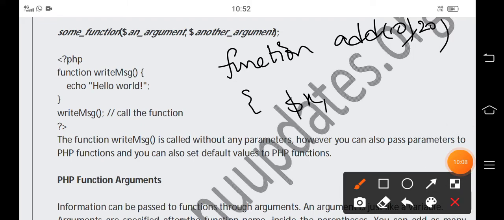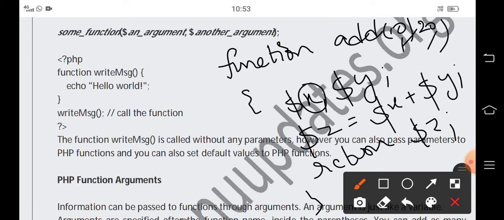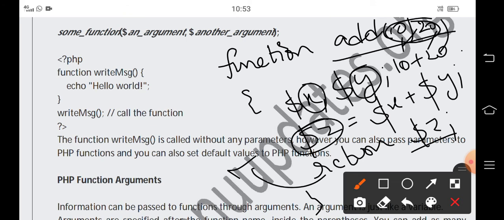or x and y, you can declare two variables, and the third variable is z, and you can add these two variables x plus y, and you can return z. That means 10 is passed to x and 20 is passed to y. Then 10 plus 20 is stored in z, and the value 30 will be returned to the calling code. This is how we write a function with two arguments or two parameters.